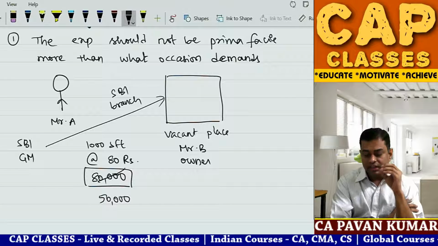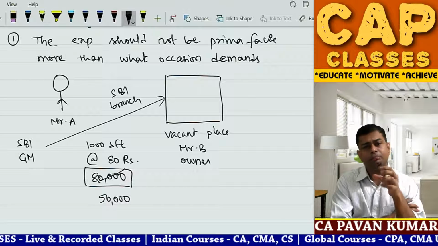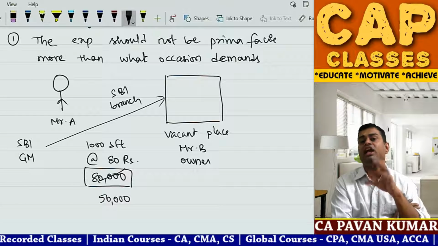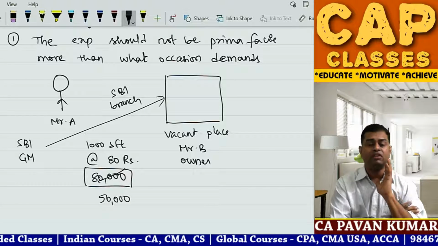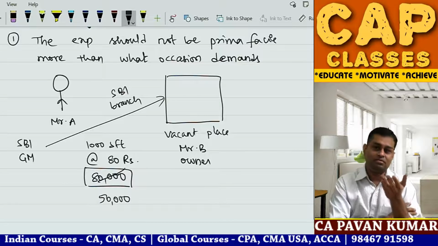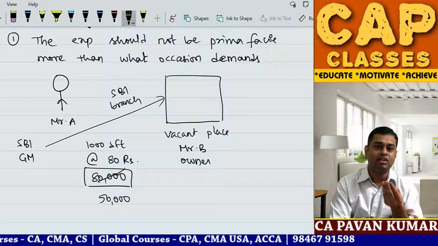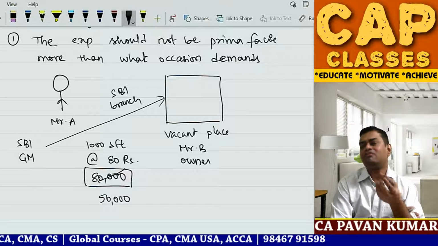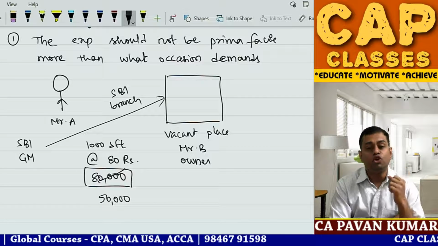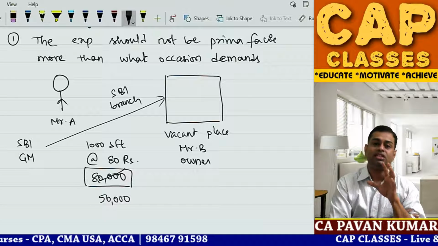Do you think that a general manager of a public sector undertaking, a government department, a public sector bank or a nationalized insurance company, who is earning 2 lakhs, 3 lakhs, or maybe 1.5 lakh per month, will go to Mr. B and ask, "Sir, SBI, nationalized bank, 150, 200 years of grand history, sir, we are working for people, our margin will be very little, so many NPAs, the growth is very low, we cannot afford 80,000, sir, could you please allow me to take this premises for 50,000?